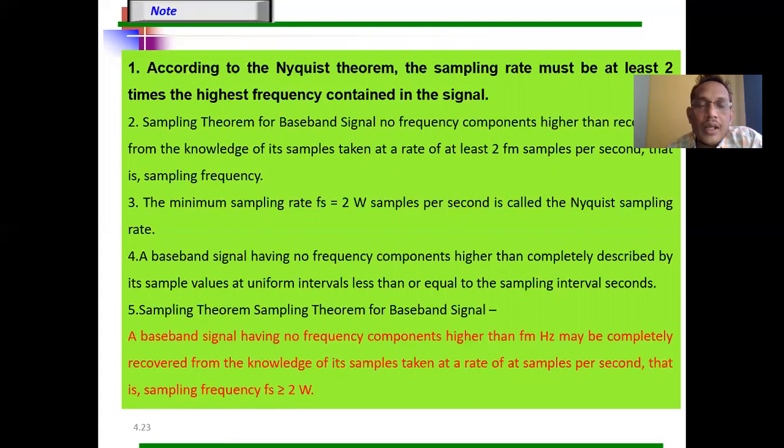To get perfect recovery of your original modulating signal without any loss of information, the sampling frequency should always be greater than or equal to 2W, where fs is the sampling frequency and W is the maximum frequency of the modulating signal. Unless this condition is satisfied, I cannot perfectly recover the original modulating signal. This is the condition given by the sampling theorem for baseband signals.